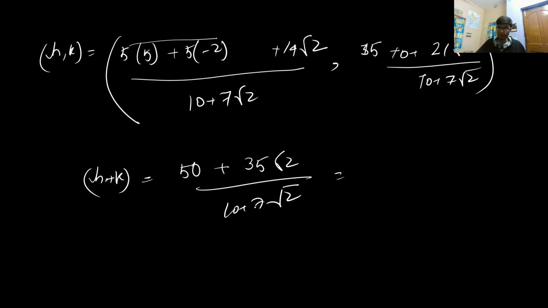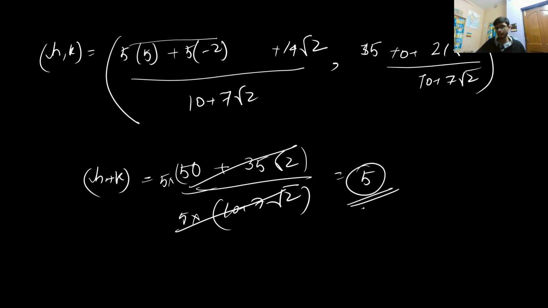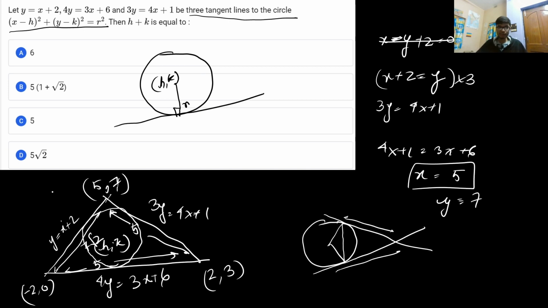Okay, so now 10 plus 7 root 2. If you multiply this particular equation by 5, you basically get it. If you multiply the denominator, you also have to multiply the numerator, and in doing so this particular term will get cancelled out, and the answer will be equal to 5. Alright, so that's a very simple problem.